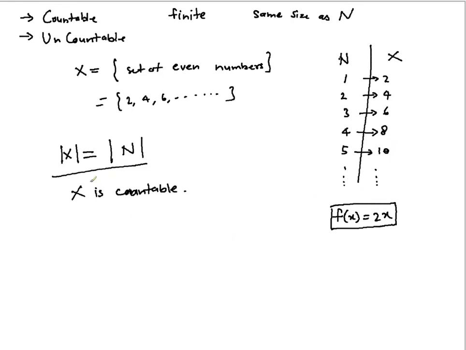Now, this is a simple example. The interesting part is the set Q, the rational numbers, which contains even 0.5 and also 1.3 bar, or 0.3 bar or something like that.